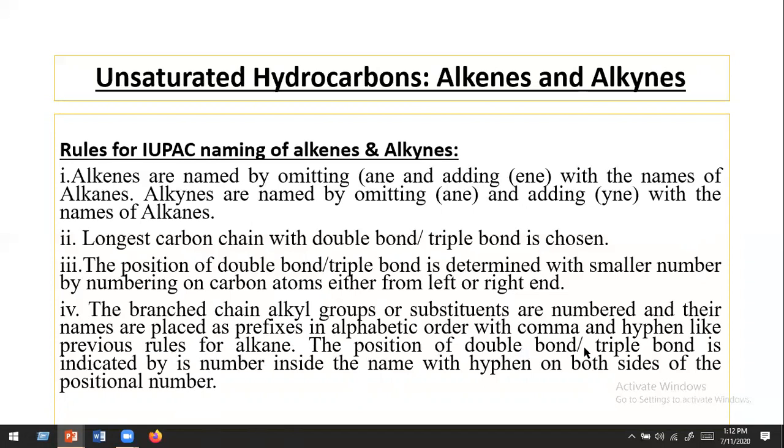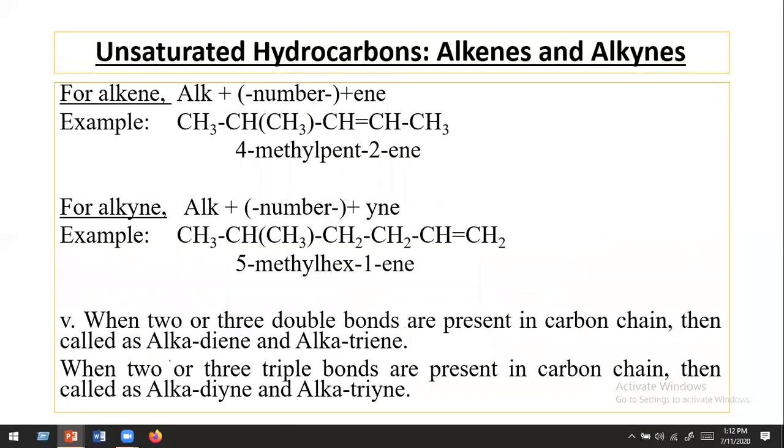The position of double bond and triple bond is indicated by the number inside the name with hyphen on both sides of the positional number. For example, for alkene, you have to use alk plus the number of the position of alkene plus ene. For example, 1, 2, 3, 4, 5 carbon.